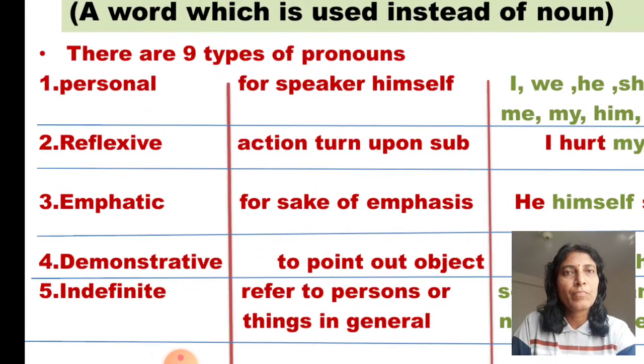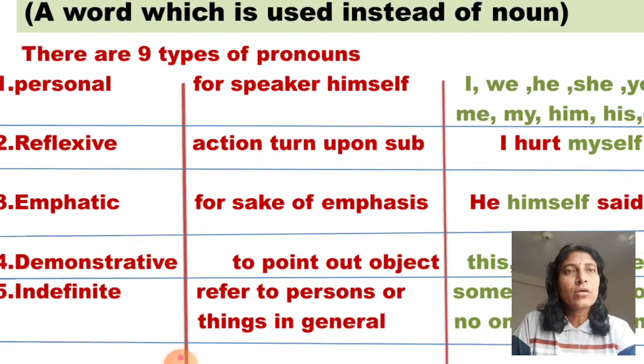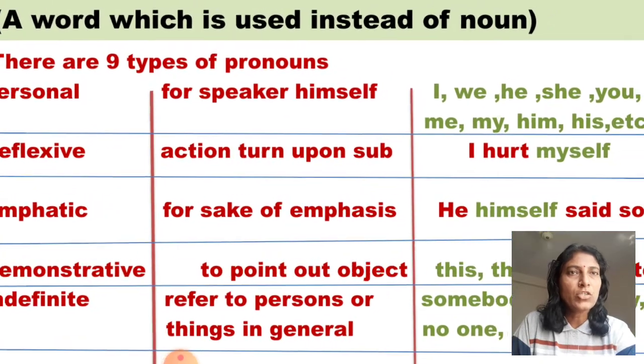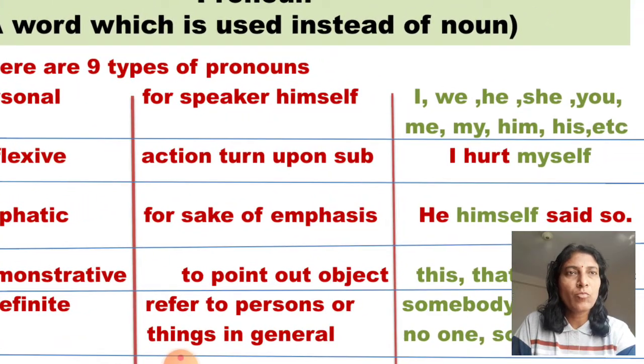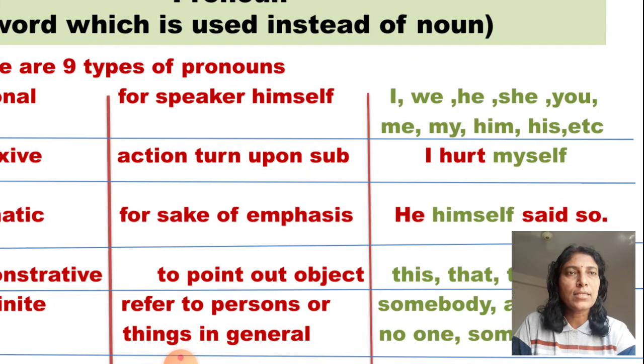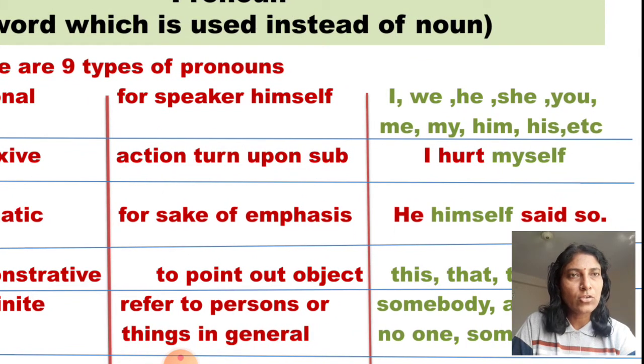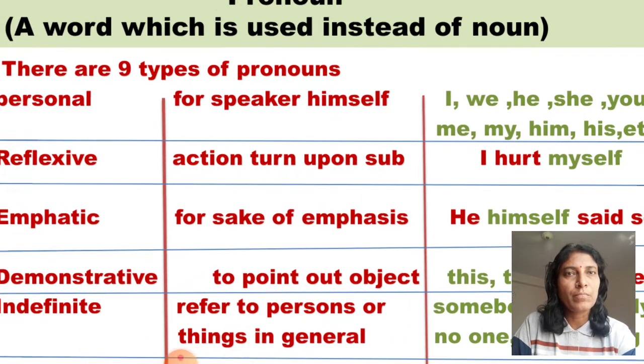Reflexive pronoun, action turns upon the subject. Such types of words are called reflexive pronoun. I hurt myself. Here, hurting is the action, turns upon the subject I. So, myself is the reflexive pronoun.